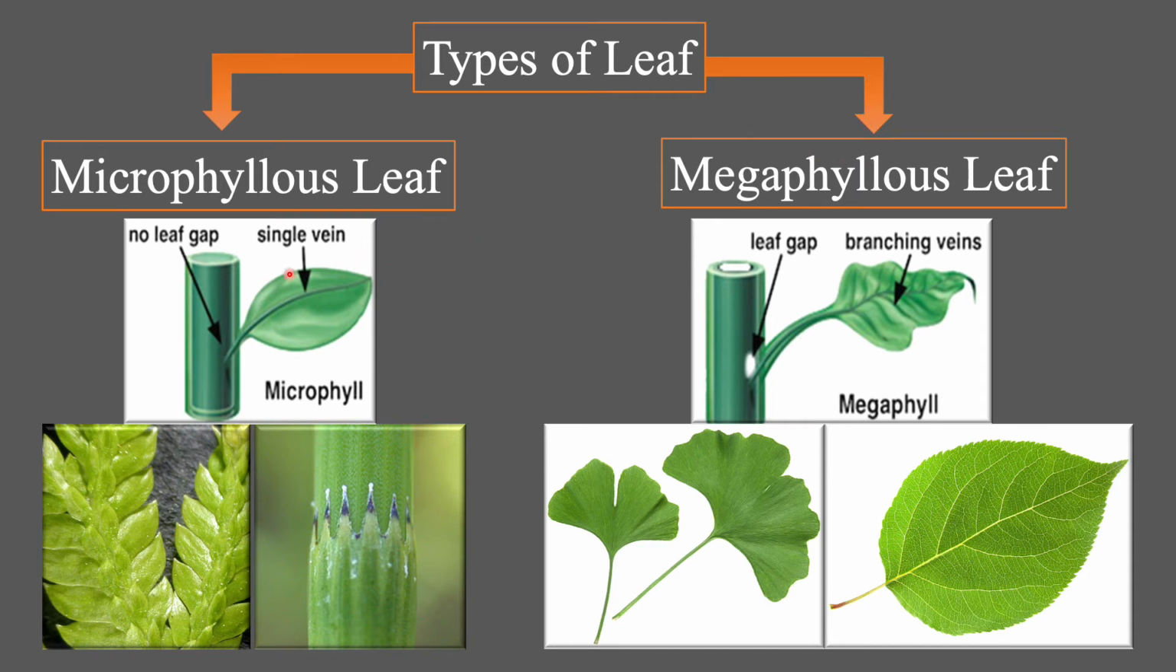Microphyllous leaves have a single vein with no leaf gap, while megaphyllous leaves have branching veins with leaf gap. Microphyllous leaf is present in lycopsids and sphenopsids, while megaphyllous leaves are present in pteropsids and spermatophytes, that is, gymnosperms and angiosperms.